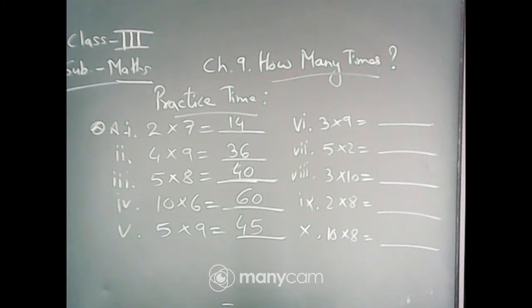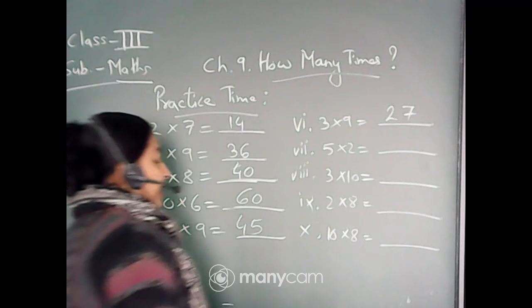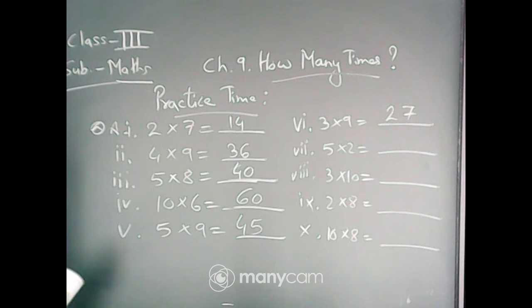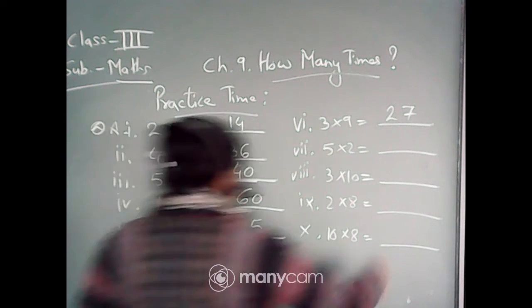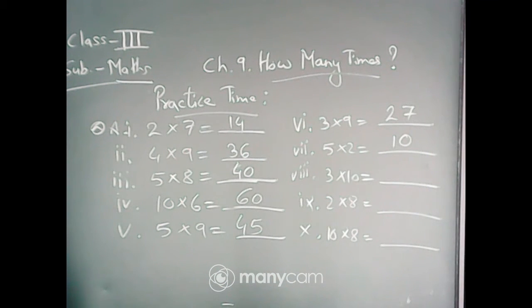Then 3 into 9, or 9 into 3. Yes, 9 threes are 27, or 3 nines are 27. Next one, 5 into 2. Yes, 5 into 2, it is very easy. 5 twos are 10, or 2 fives are 10. Then 3 tens are?